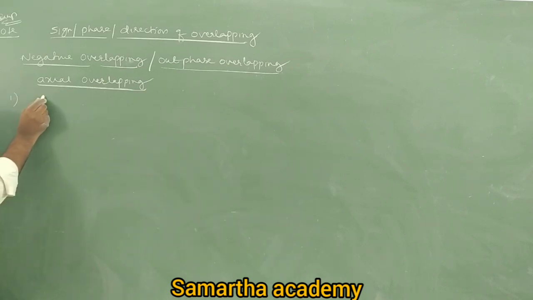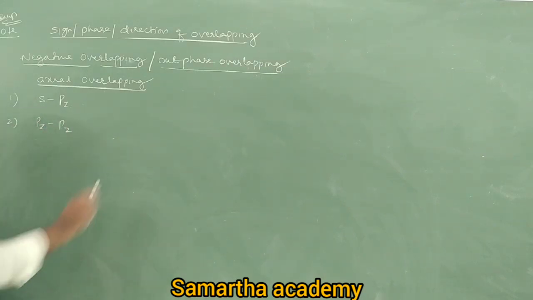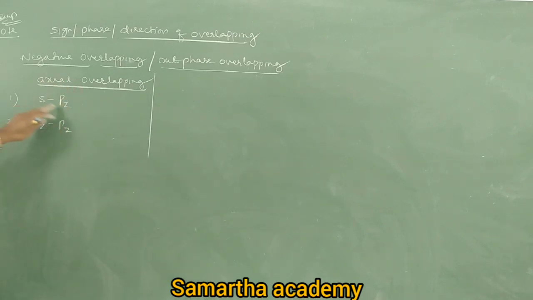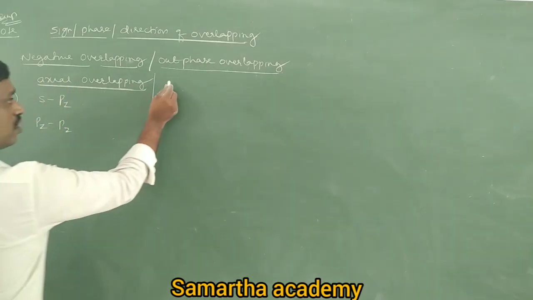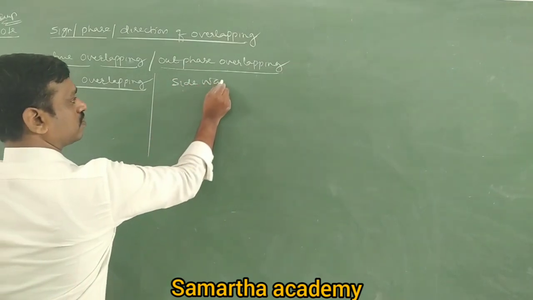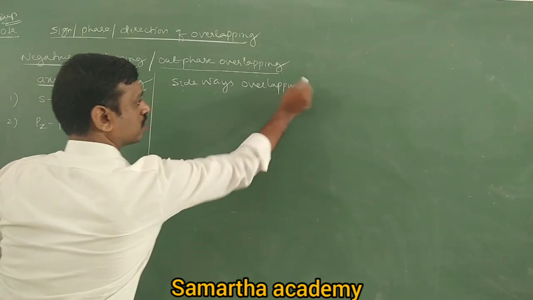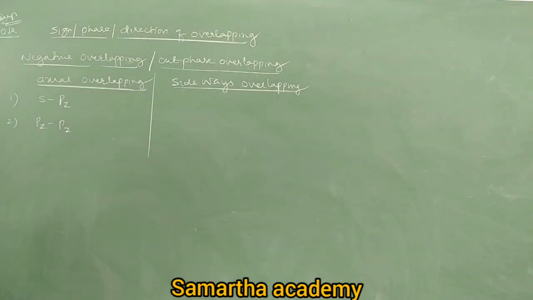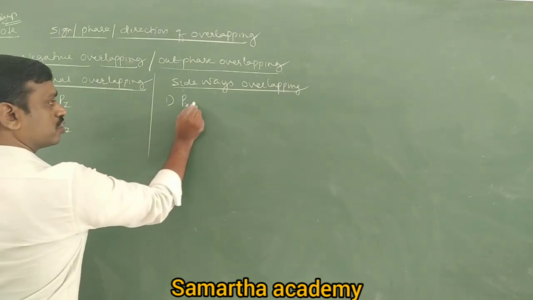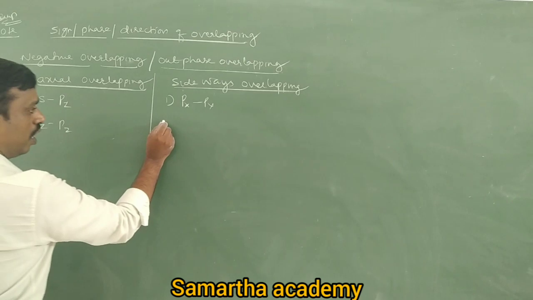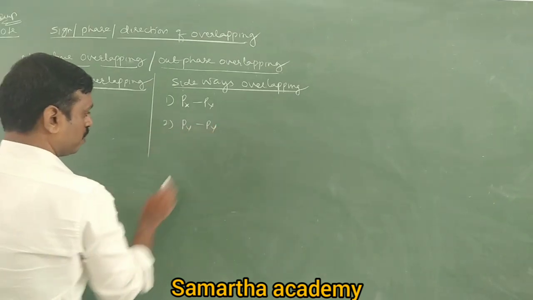Next, can I write spz overlapping? Possible. Next, can I write pz, pz overlapping? Possible. This is axial. Similarly here, sideways overlapping. Tell me, which combinations give sideways? px, px and py, py. Other than these two, are there any other possibilities? No. So px, px overlapping is possible, and the second one, py, py, is possible.